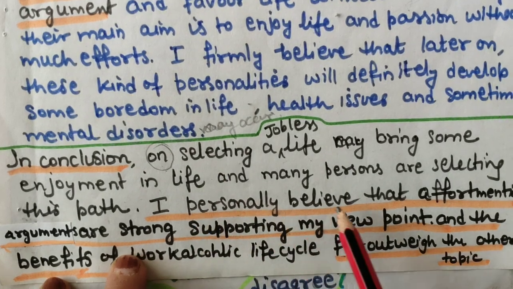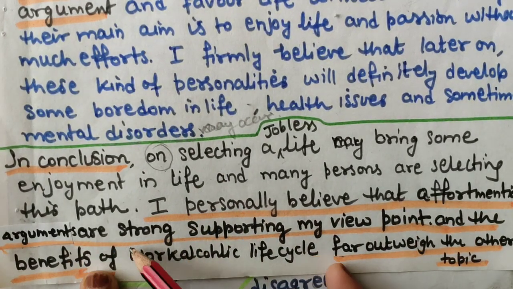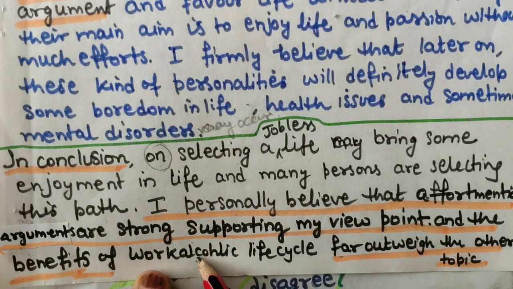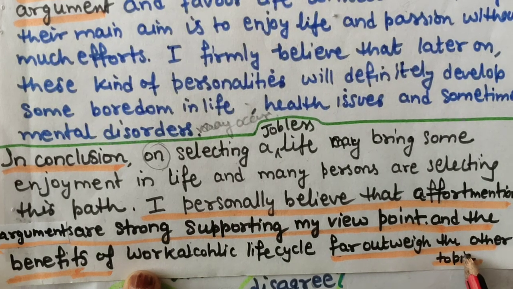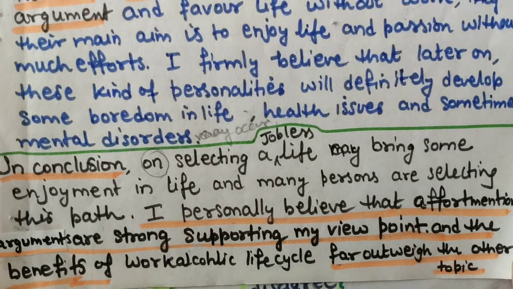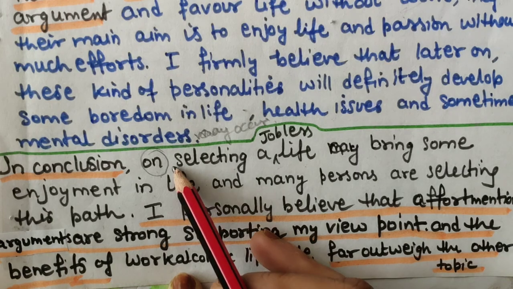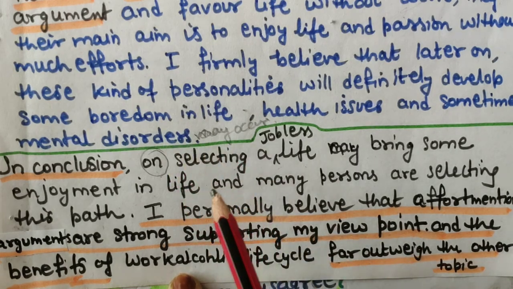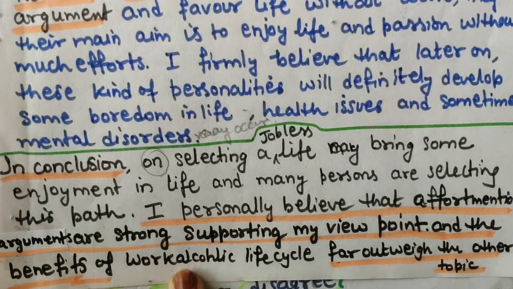I personally believe that aforementioned arguments are strong, supporting my viewpoint, and the benefits of workaholic life cycle far outweigh the other topic. Okay, so this I have written. You can see this conclusion also. It is also good, or you can select with although sentence structure also you can use it. Then comma will come here. Okay, now this is the full essay.